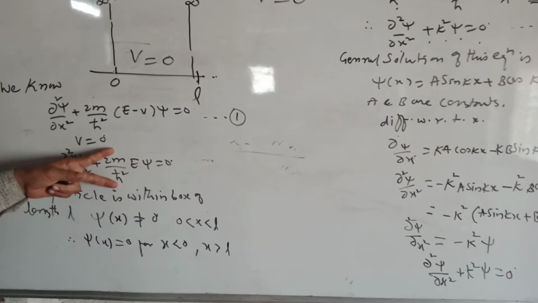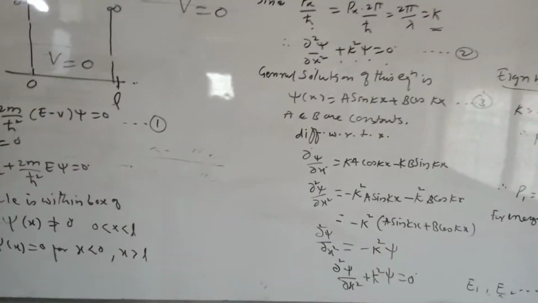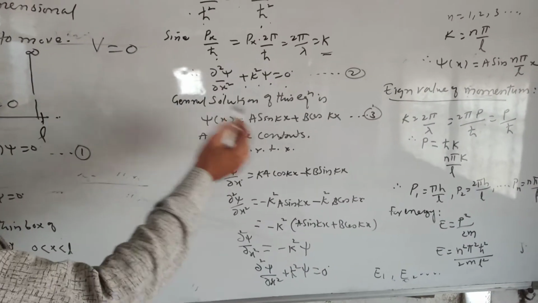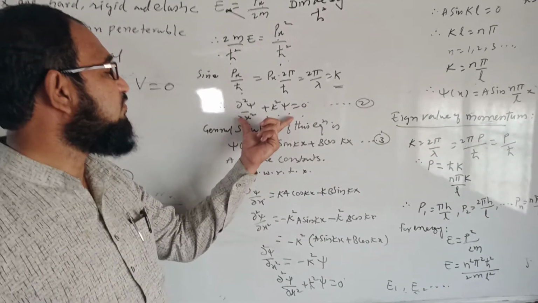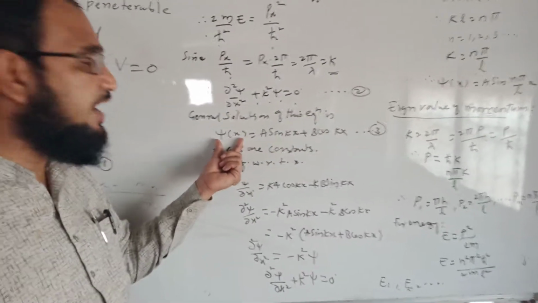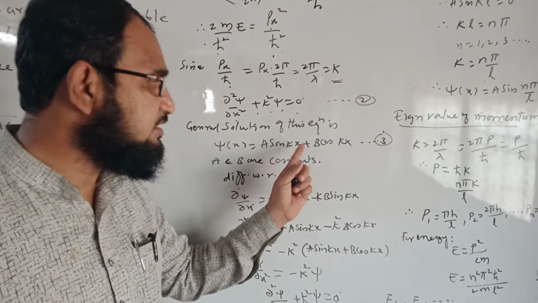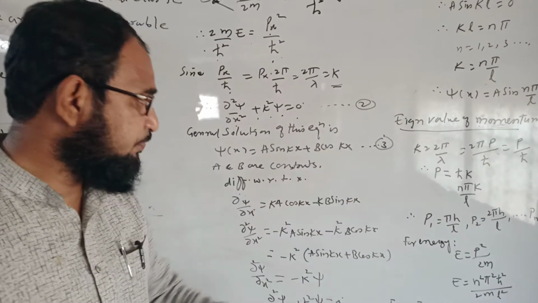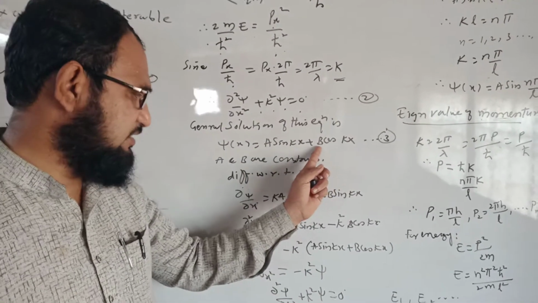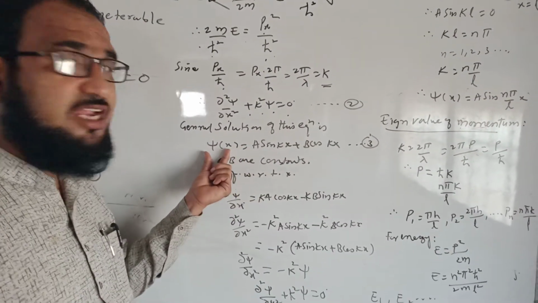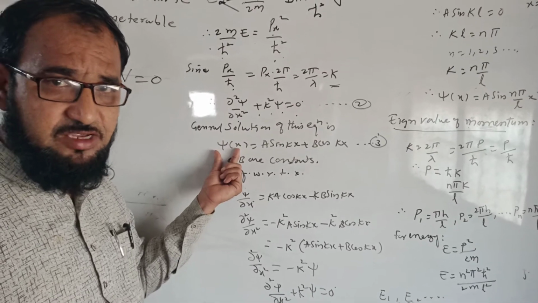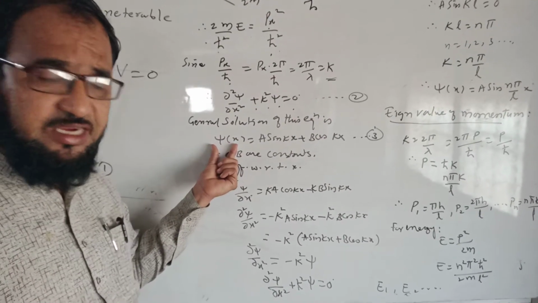I am replacing this term by k square. Okay, so now the general solution of this equation will be psi of x is equal to a sin kx plus b cos kx, where a and b are the constants. The general solution.